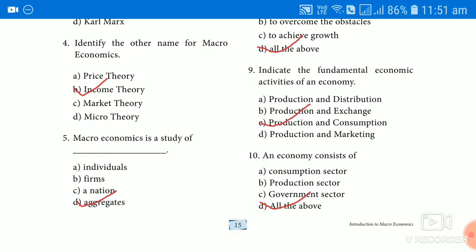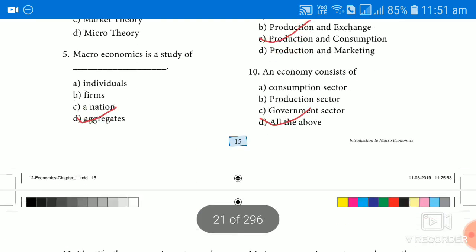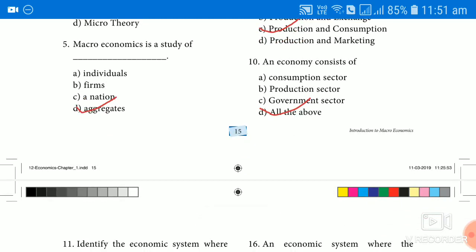Indicate the fundamental economic activities of an economy. So production and distribution, production and exchange, production and consumption. We discuss in economics and its types, the main goal is to achieve economic growth. The economic growth is achieved or supported by two things. What are they? Production and consumption. And production and consumption is supported by some other things and also external factors. That is what we discuss. So production and consumption are the fundamental economic activities of any country or any economy.